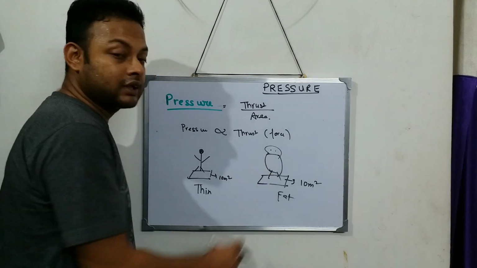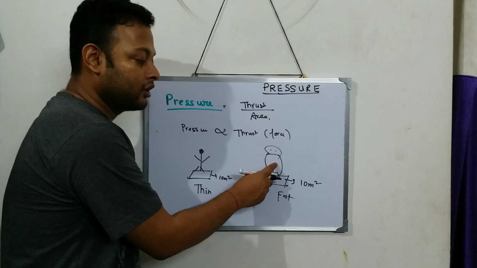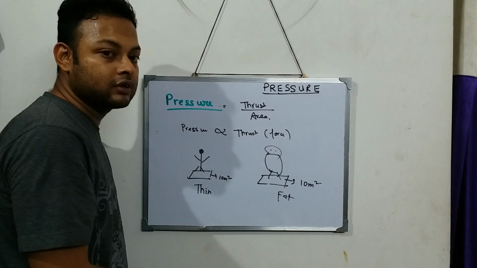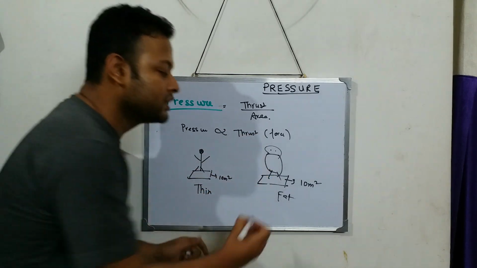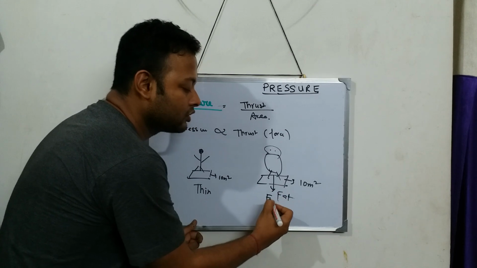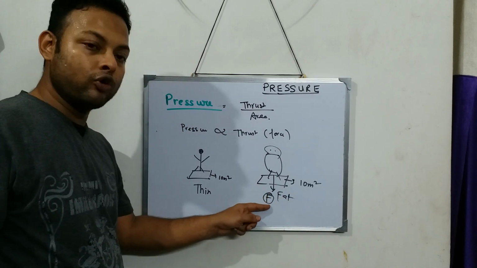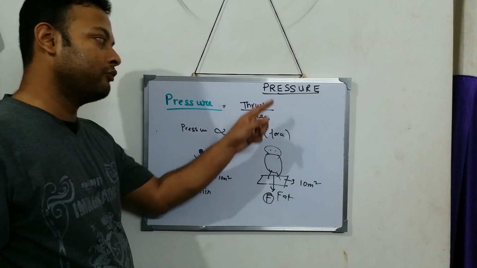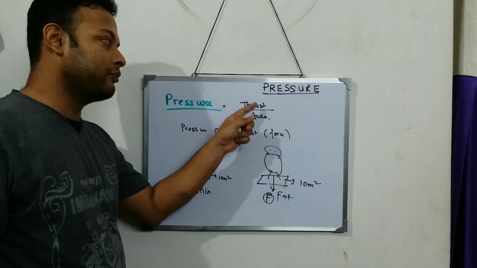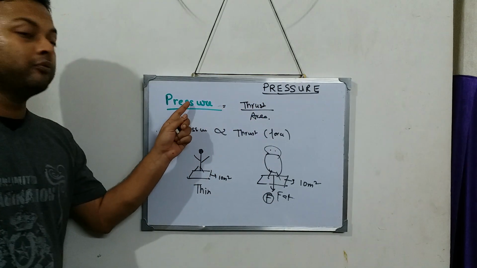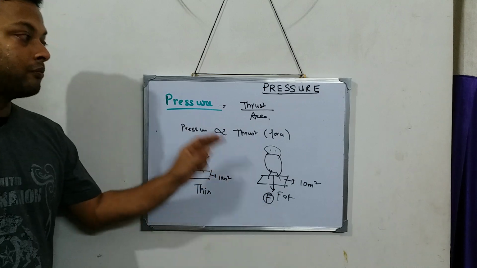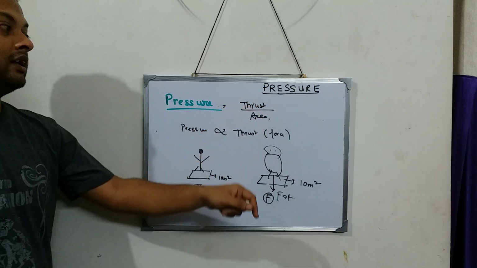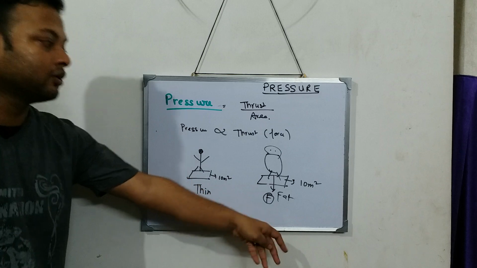Why more pressure? Because this fat boy applies more force. If he applies more force, he will apply more thrust. If he applies more thrust, he will apply more pressure. So pressure depends on thrust directly. More the thrust, more the pressure.